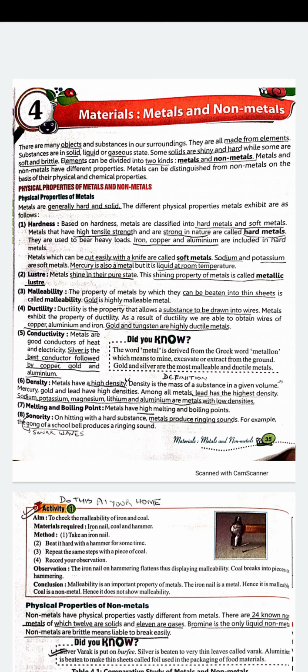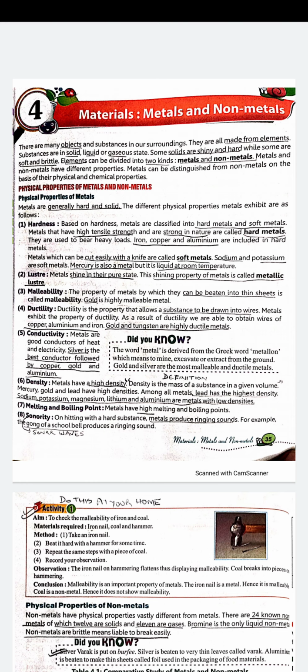Next is density. Metals have high density. The definition of density is the mass of a substance in a given volume. Mercury, gold, and lead have high densities, and lead has the highest density of all metals. This is important. Sodium, potassium, magnesium, lithium, and aluminium are metals with low density. Seventh is melting and boiling point. Metals have high melting and boiling points. That means ज़्यादा temperature पे they can melt, and at higher temperature they can boil.